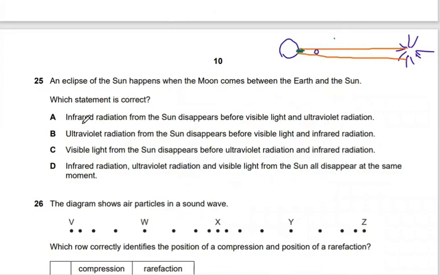Which statement is correct? A, infrared radiation from the sun disappears before visible light and ultraviolet. B, ultraviolet radiation from the sun will disappear before visible light and infrared radiation. C, visible light from the sun will disappear before ultraviolet radiation and infrared. D, infrared radiation, ultraviolet radiation, and visible light from the sun all disappear at the same moment. What do you think? Send me in the chat.